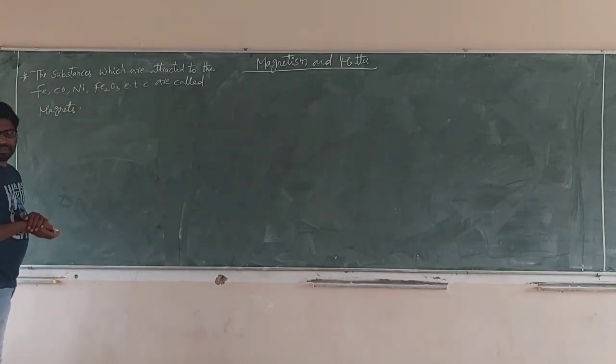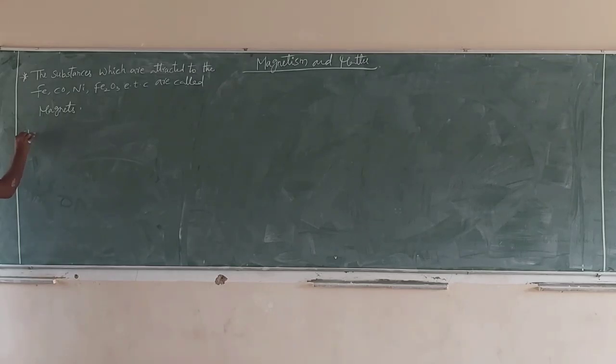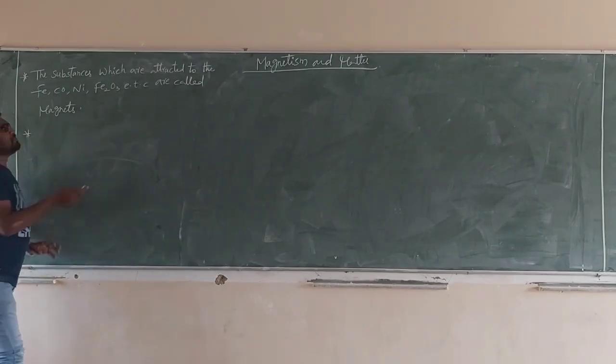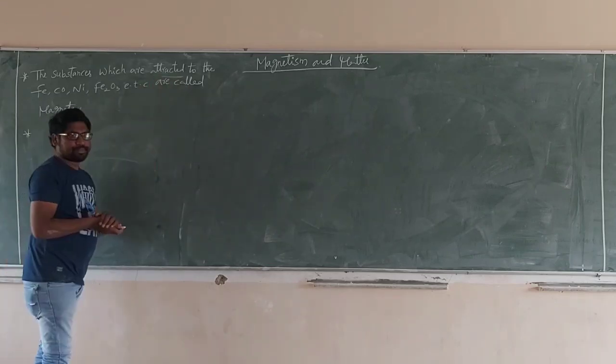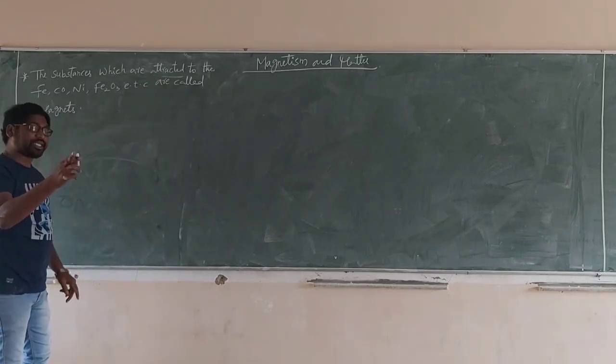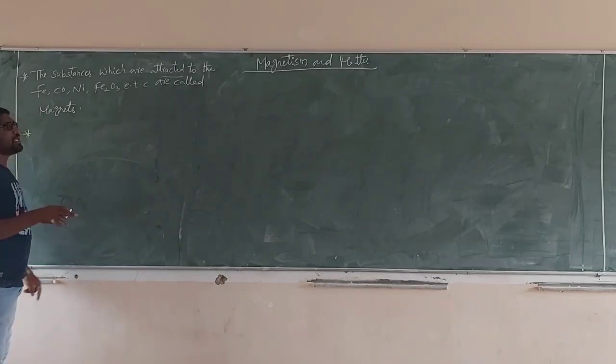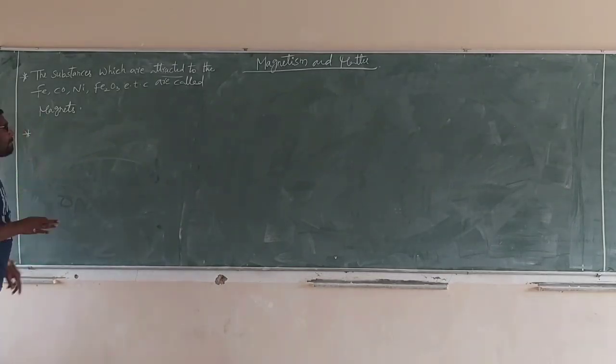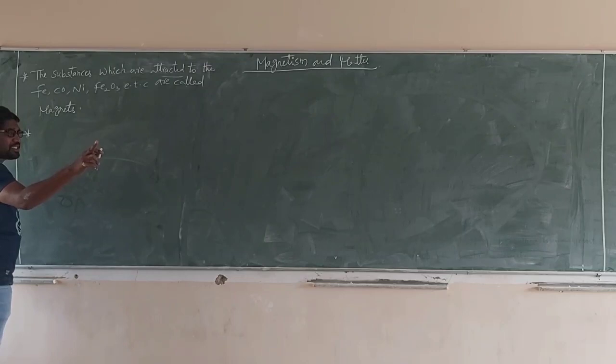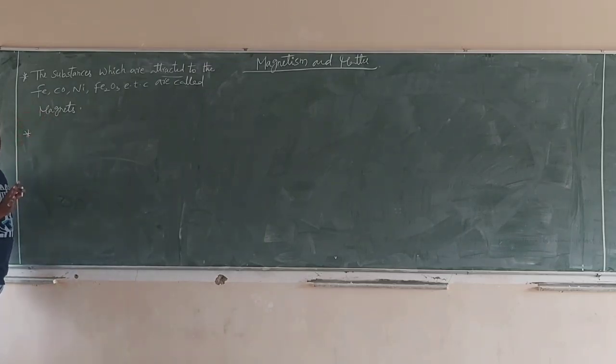First point. Now again, the attracting property of the magnet is called magnetism. Magnet is the device. Magnetism is the property of the magnet.